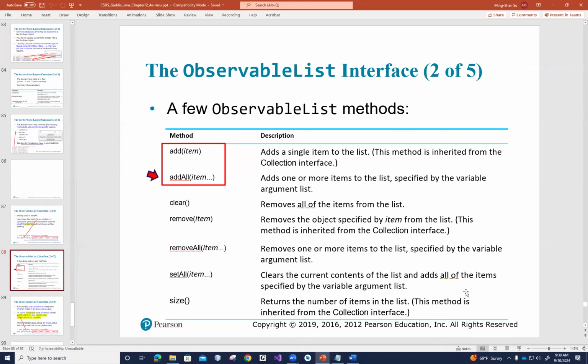More than one item, then you can use addAll. But there are times that you have to clear all the items in the container. Then you can call the clear method, and you will remove all of the items from the list.